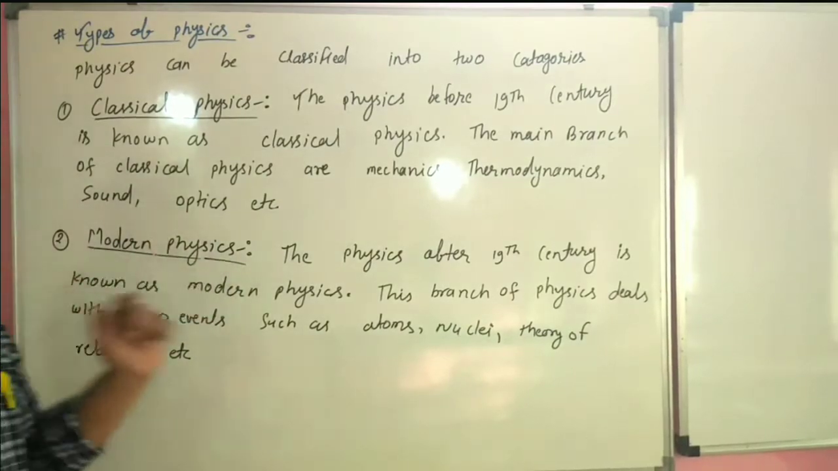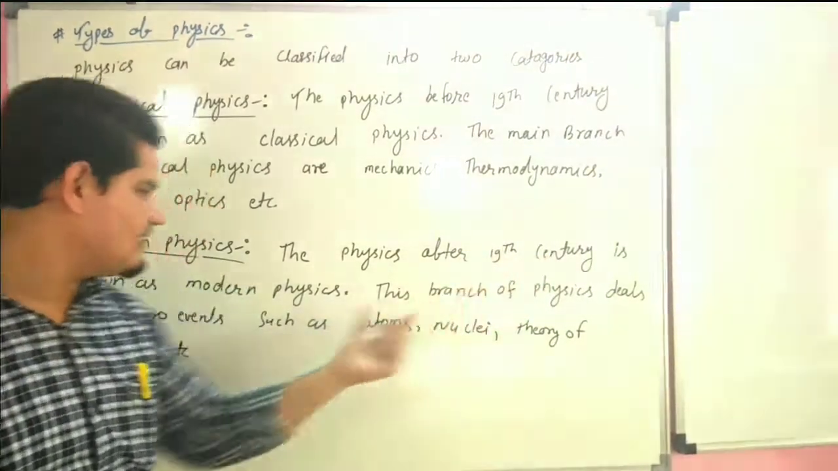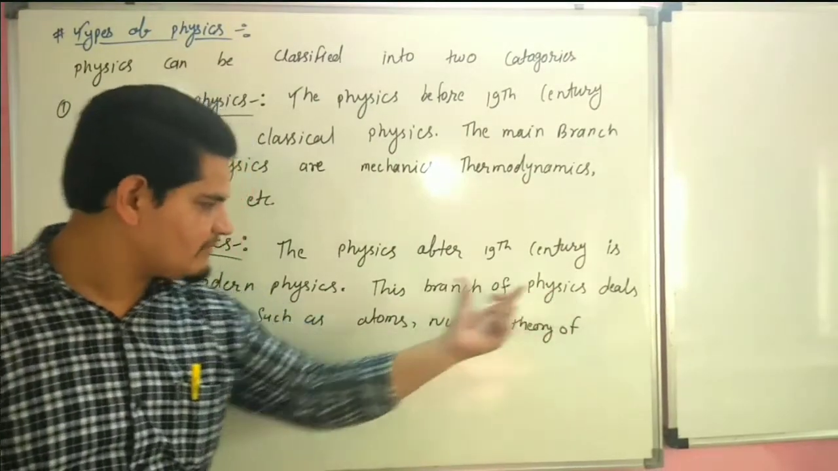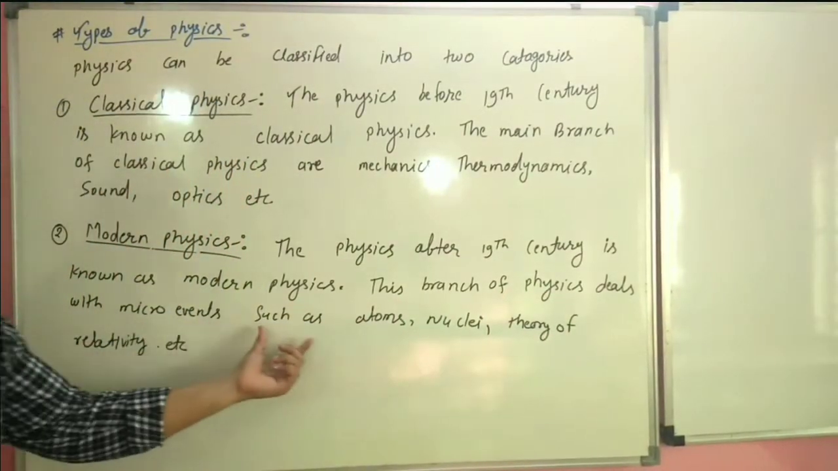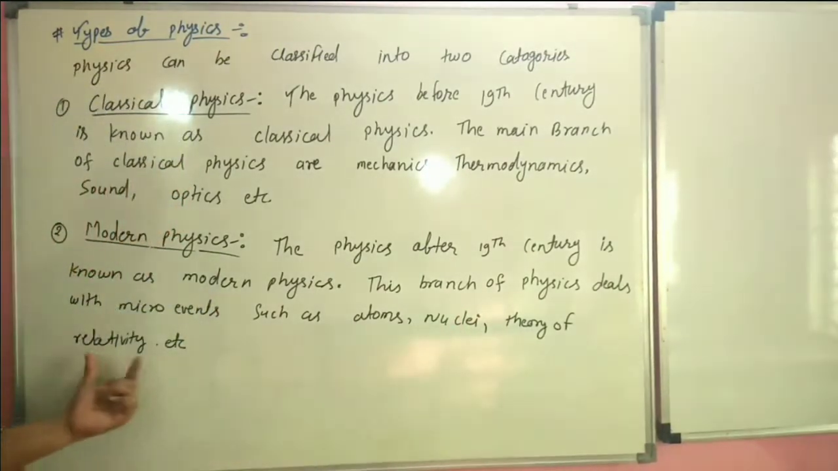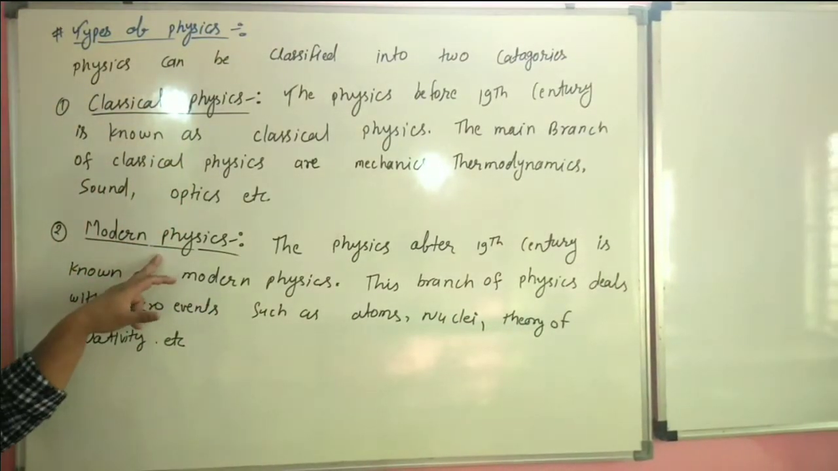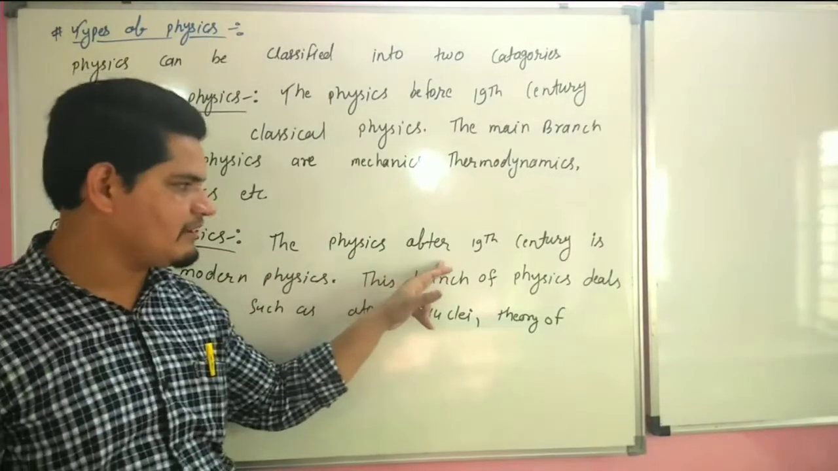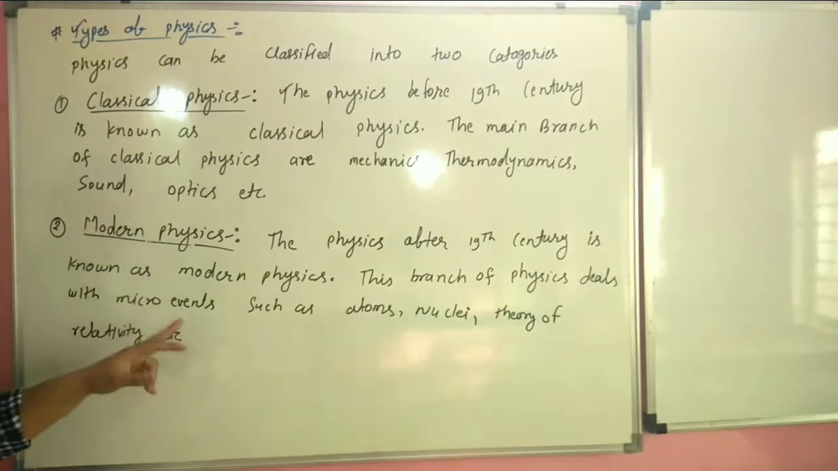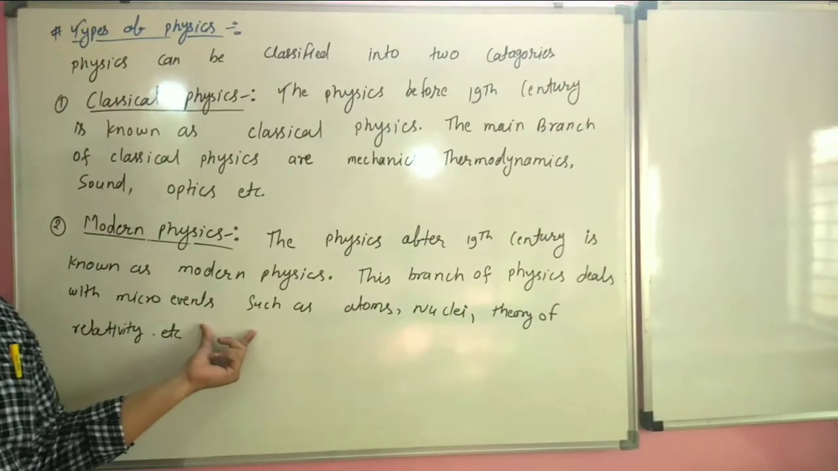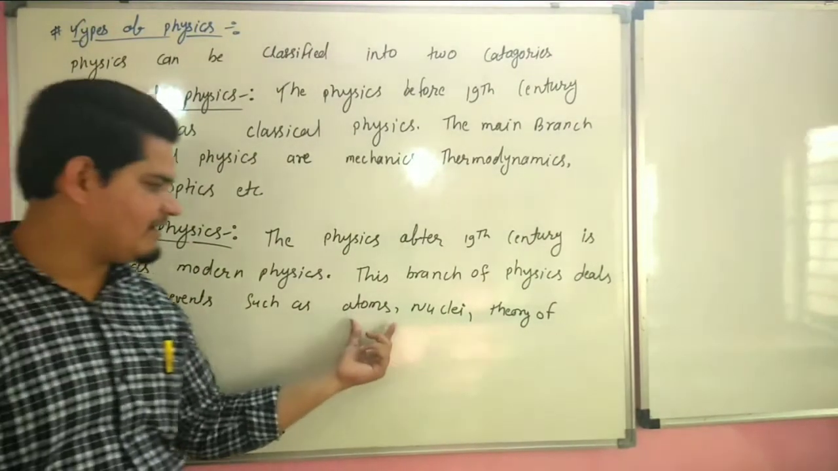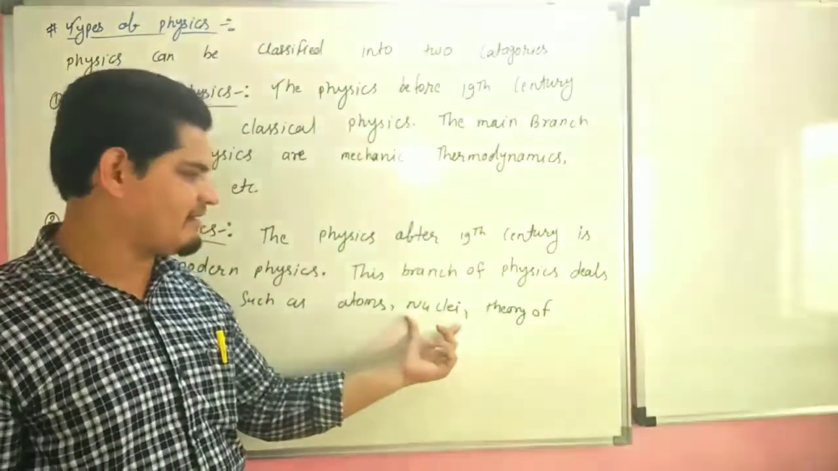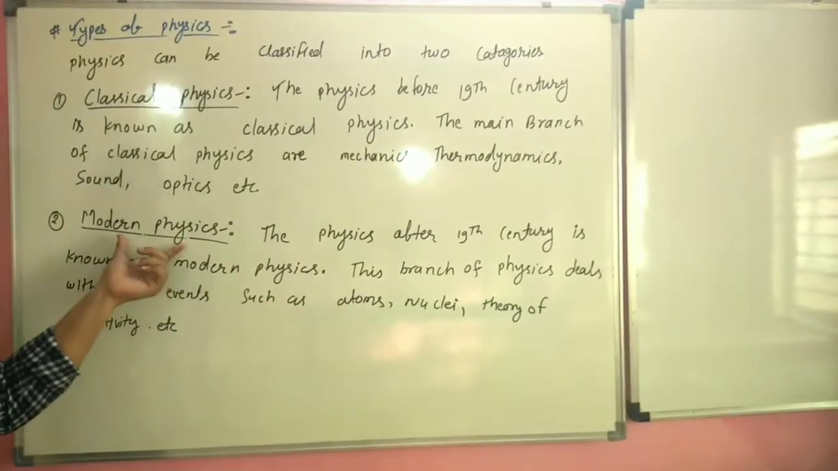Second is modern physics. The physics after the 19th century is known as modern physics. This branch of physics deals with micro events such as atoms, nuclei, theory of relativity, etc. Modern physics is also known as new physics because it developed after the 19th century. In this physics we study about micro events such as atom and nuclei, electron, proton, neutron, structure of atom, etc. So this is one of the most important branches of physics.